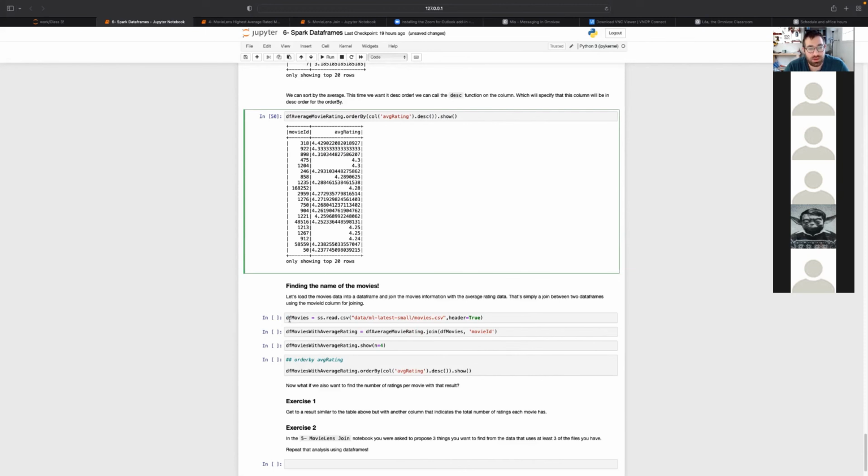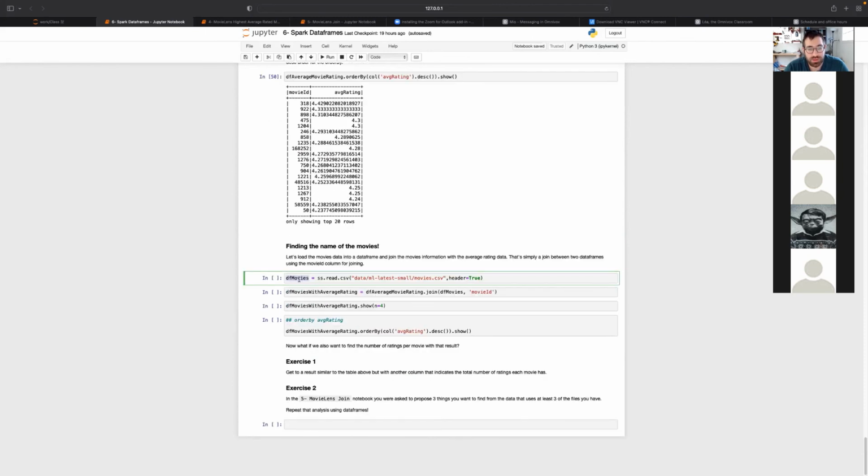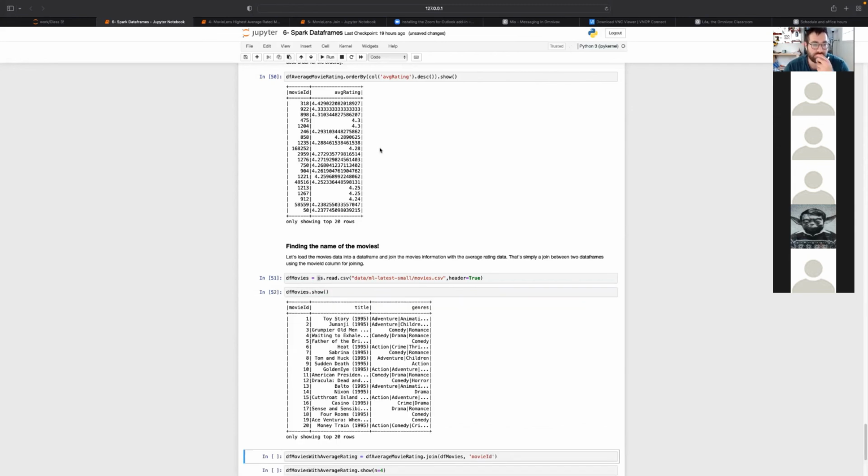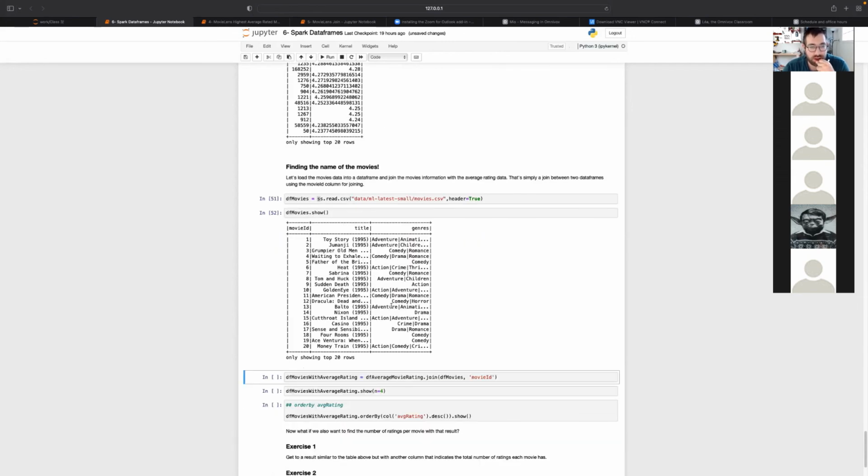Okay, so at this point, I'm going to create a new data frame from the data of the movies.csv. Similar to before, using the Spark session read.csv, specifying the CSV file name and the header equal to true. And this will load the data. And let's have a look at the data before we do the join. So this is the data.